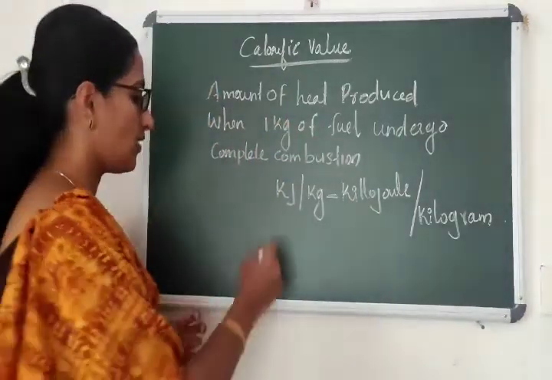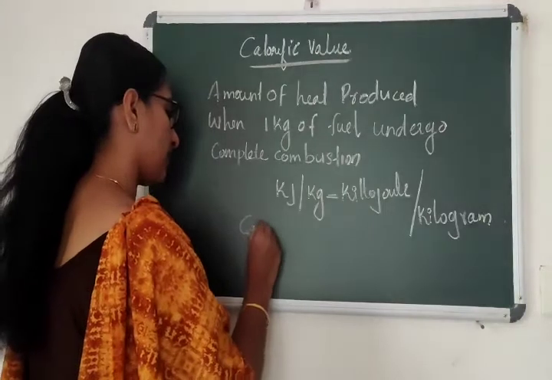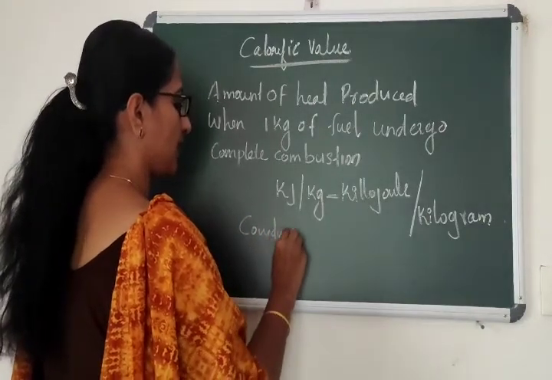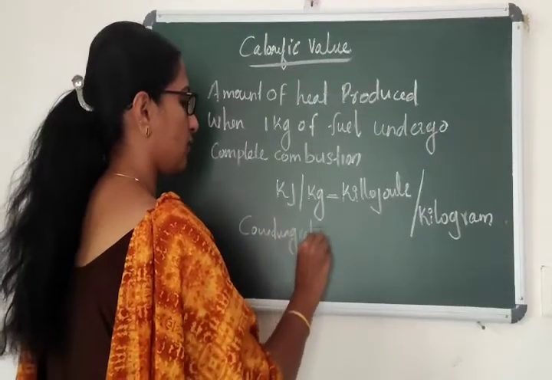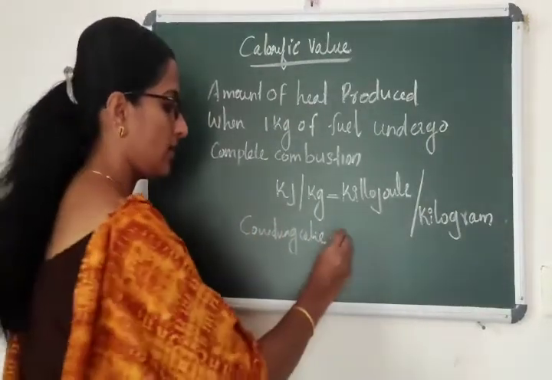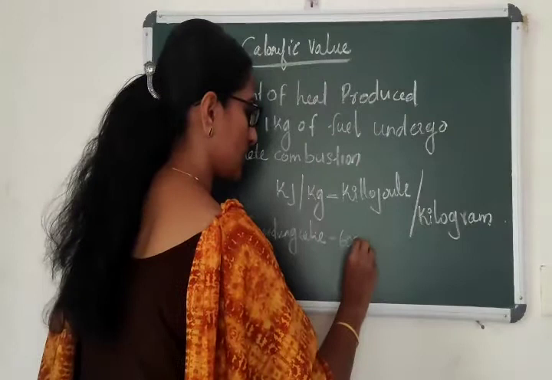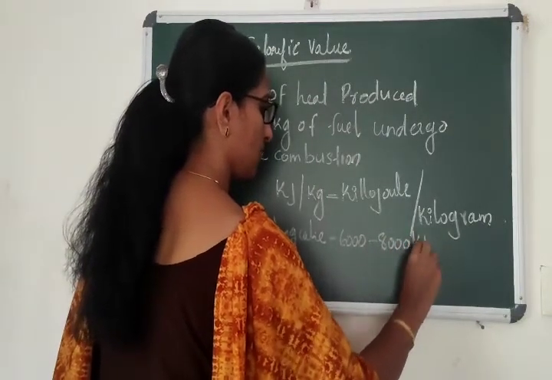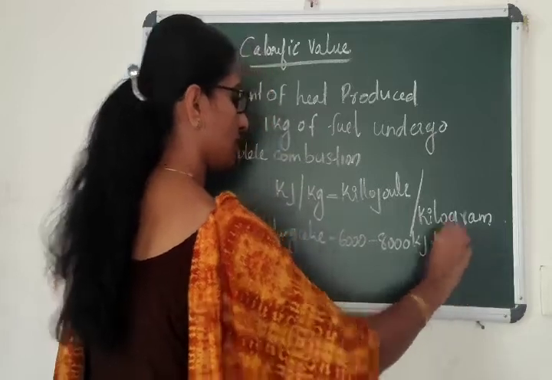Okay. So when we talk about a cow dung cake, a solid fuel, it releases roughly 6,000 to 8,000 kilojoule per kilogram of energy.